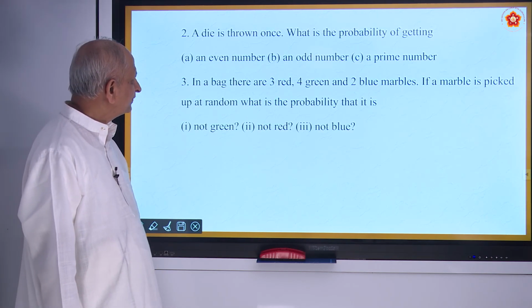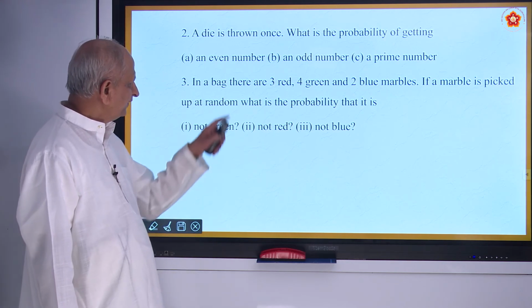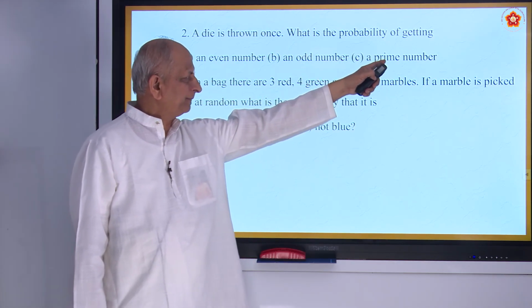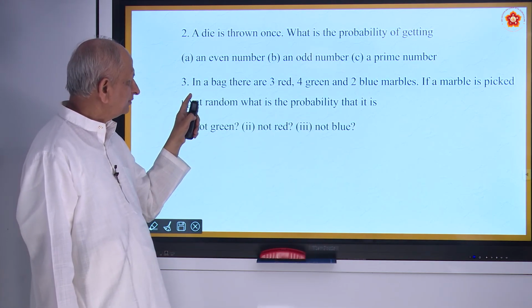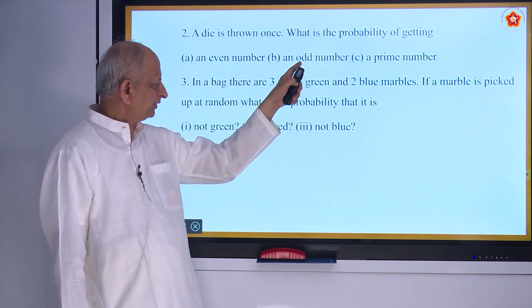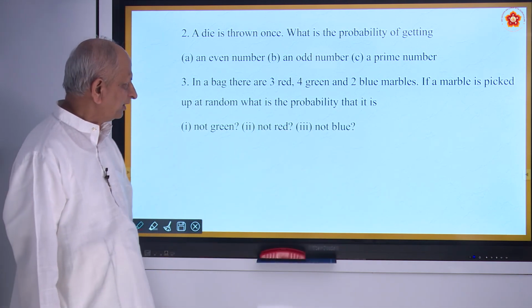Second question. A die is thrown once. What is the probability of getting an even number, odd number, prime number? That is another question. So you can take it as P of an event E, P of an event F, P of an event G, like that you can call.